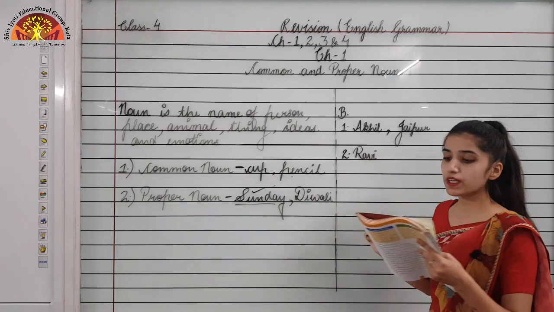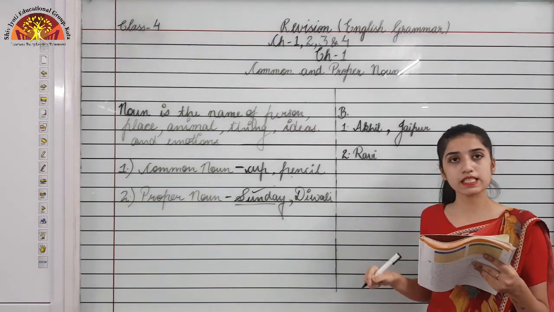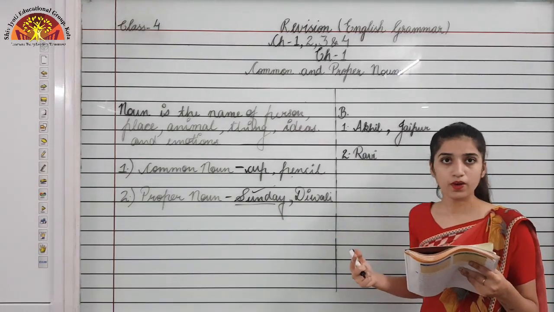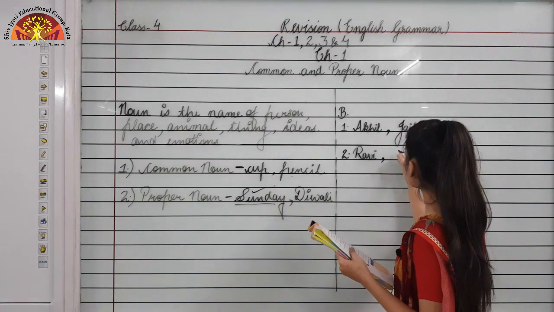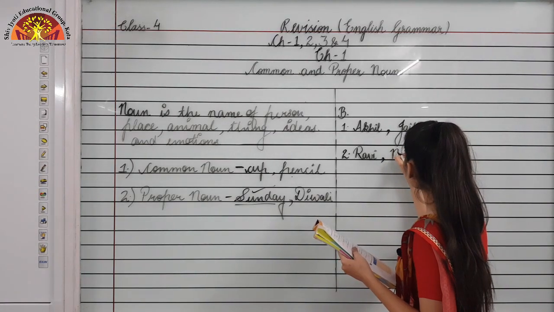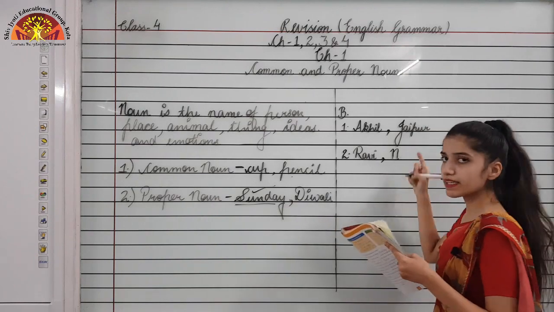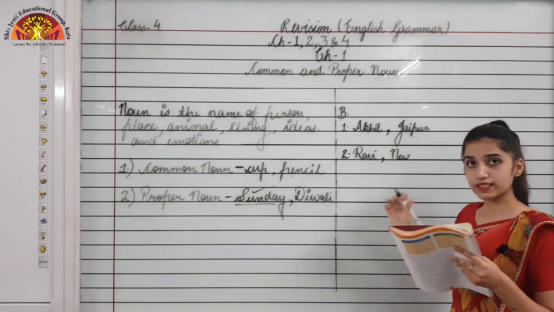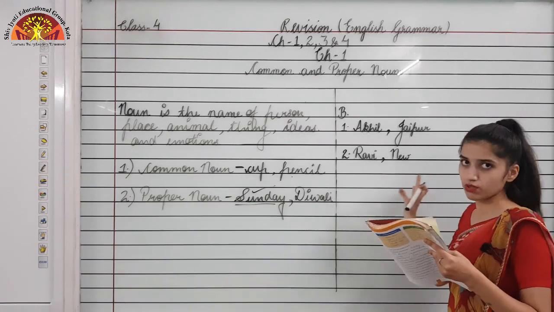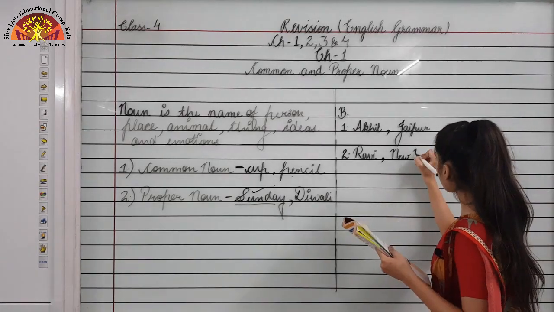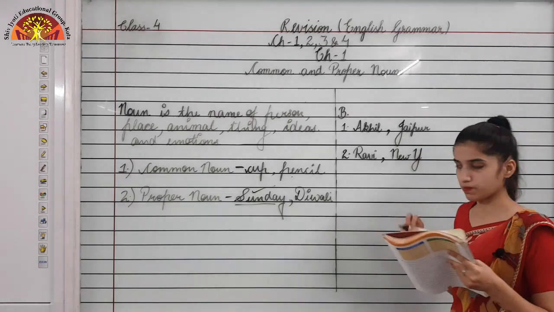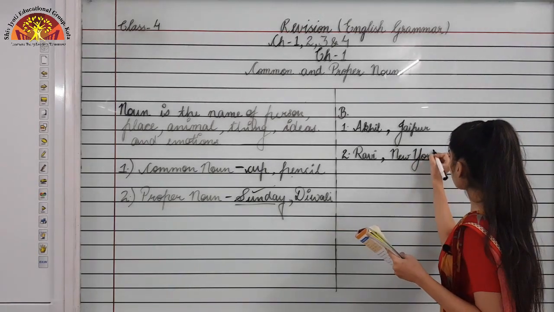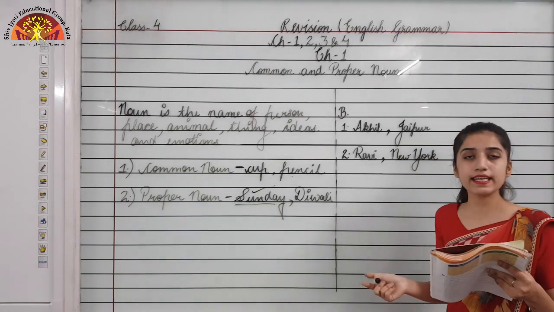Okay. Now moving to another proper noun in this sentence, that is New York. So what we will do is make capital N, right? Because it's starting with N, N-E-W, and it's having York. That's another word, the name of a place, right? That is why we'll make Y also capital over here. York, New York, and another is July.